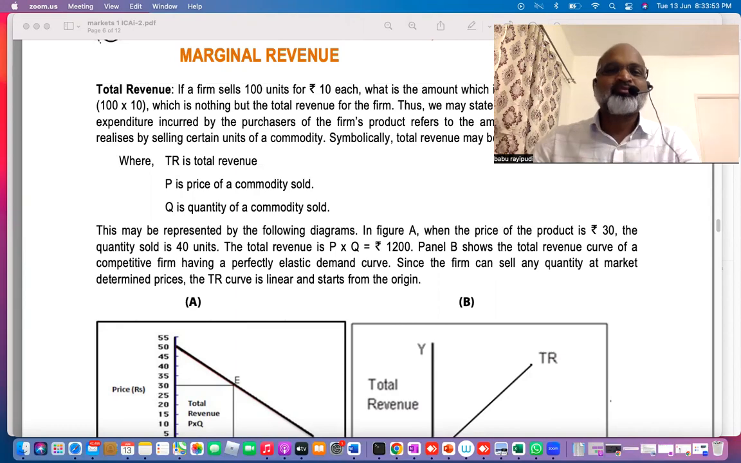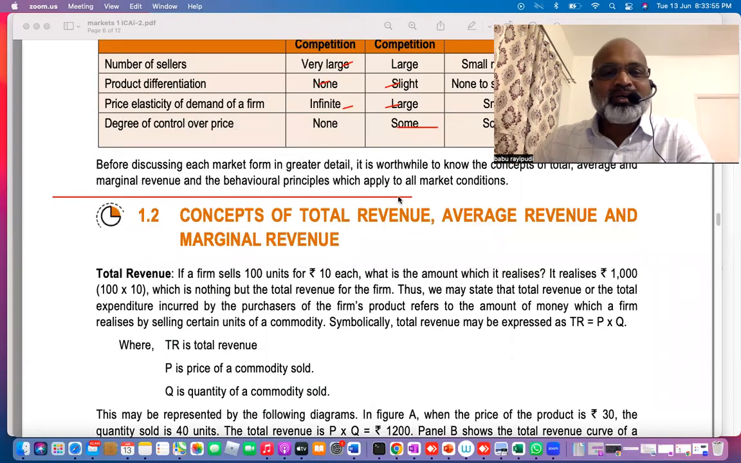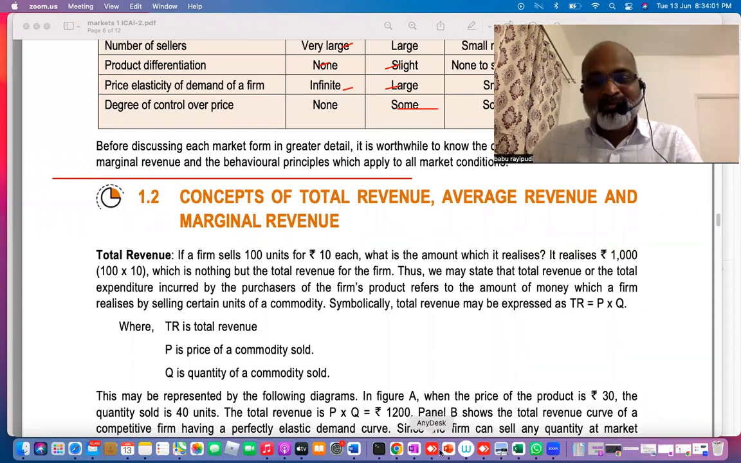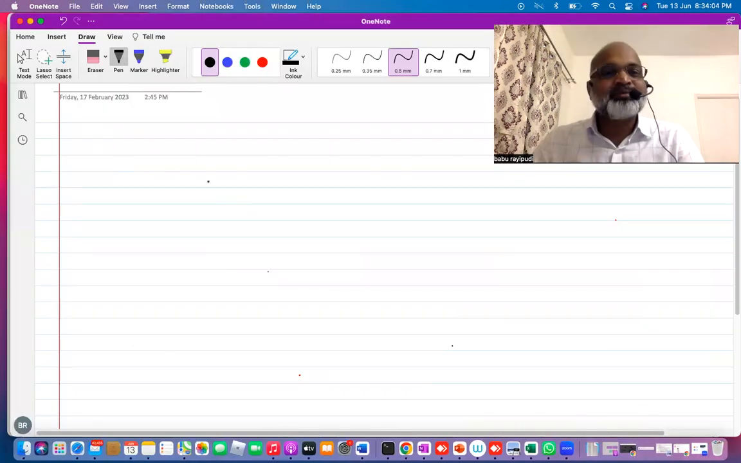Now we have some concepts called revenue concepts. We have total revenue concepts, average revenue concepts, and marginal revenue concepts. Let me explain them briefly first, before we actually see the material.